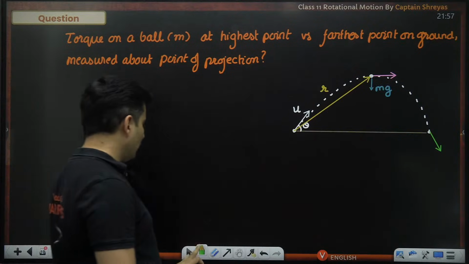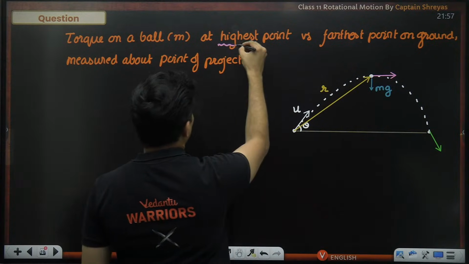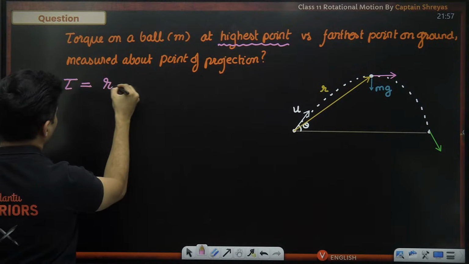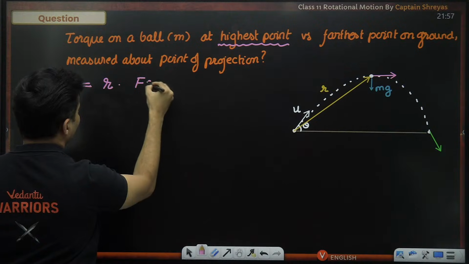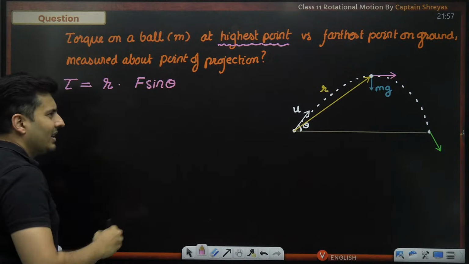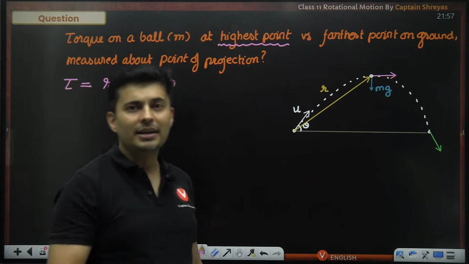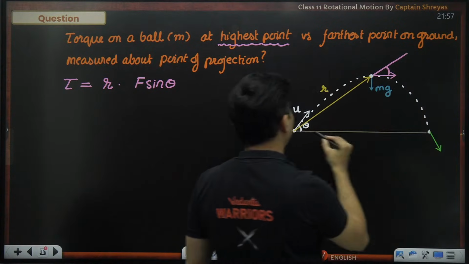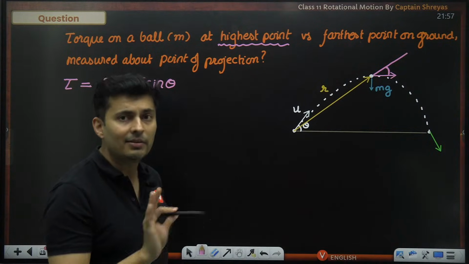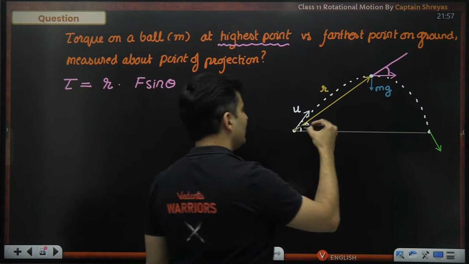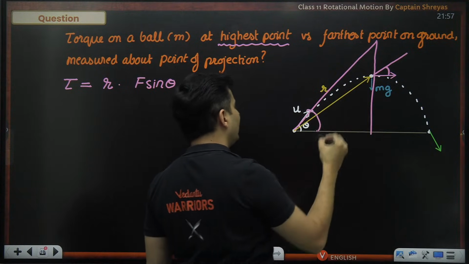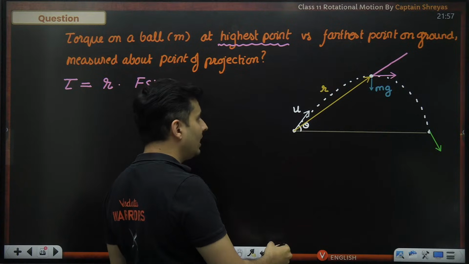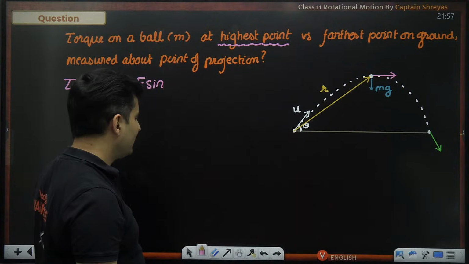But we also had to solve the first part where you are at the highest point. So then how much is the value of the torque? Again, the r into F sine theta formula we can use. But I feel that is not needed because I do not know what this angle is, and it is not theta. Let me be very, very clear. A lot of students think, oh, this is the angle theta. No, no, no, no. The highest point is somewhere else. That is not angle theta, and I do not know what that theta is.